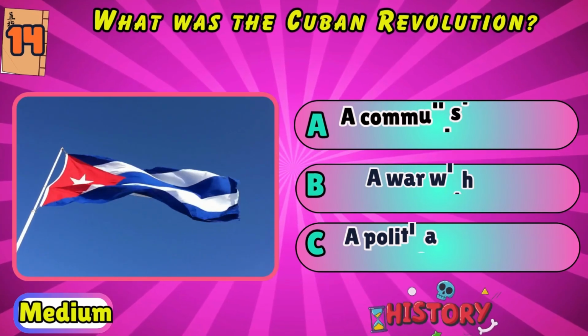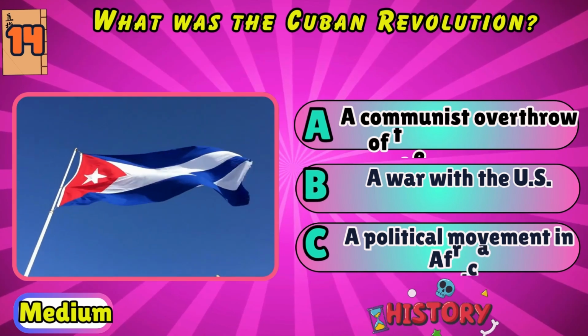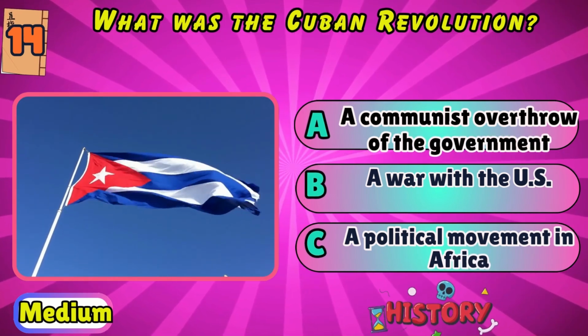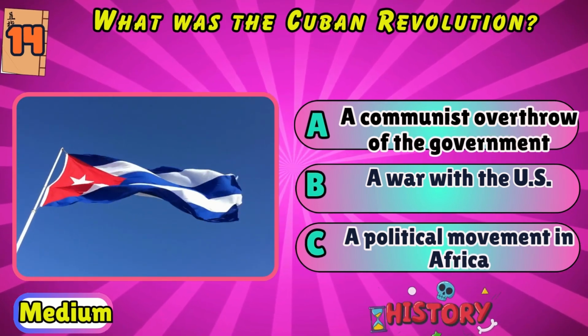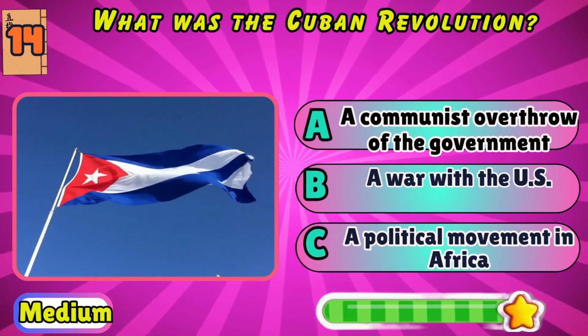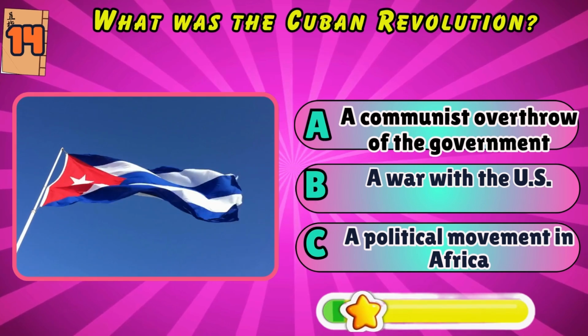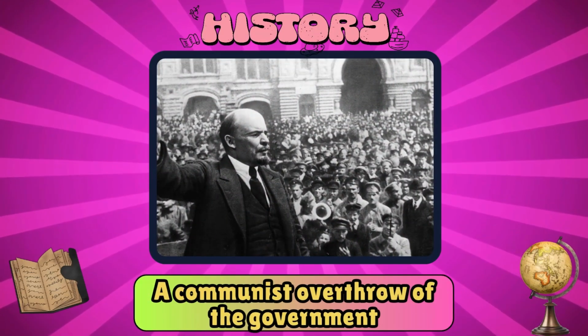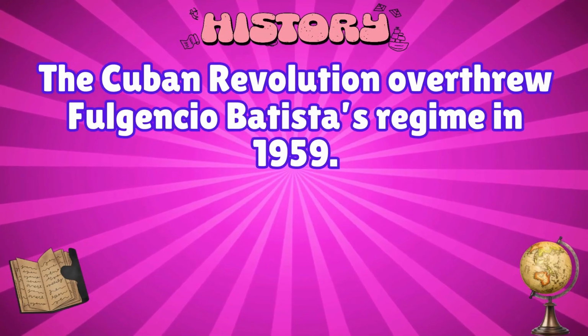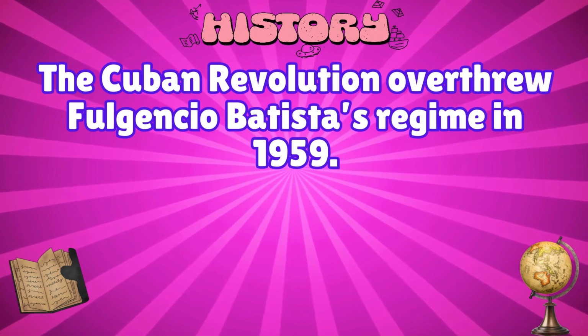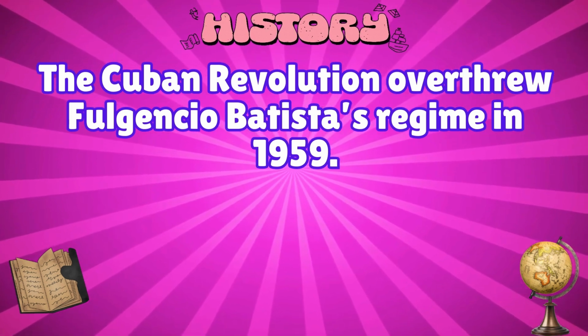What was the Cuban Revolution? A communist overthrow of the government, a war with the US, or a political movement in Africa? A communist overthrow of the government. The Cuban Revolution overthrew Fulgencio Batista's regime in 1959.